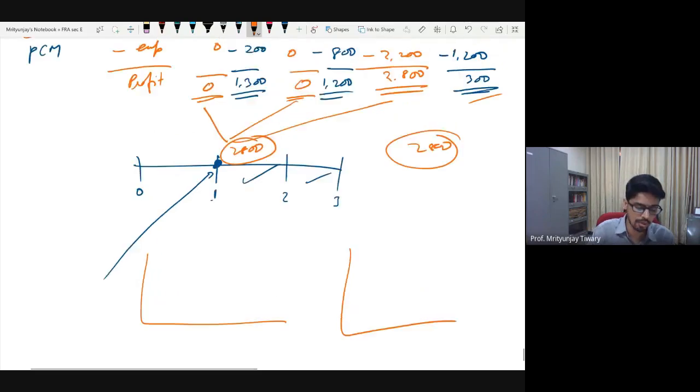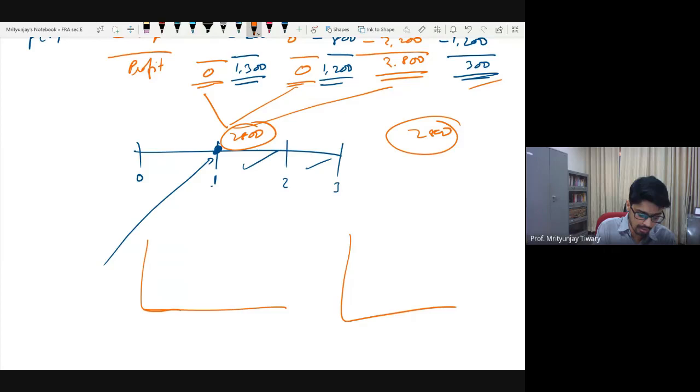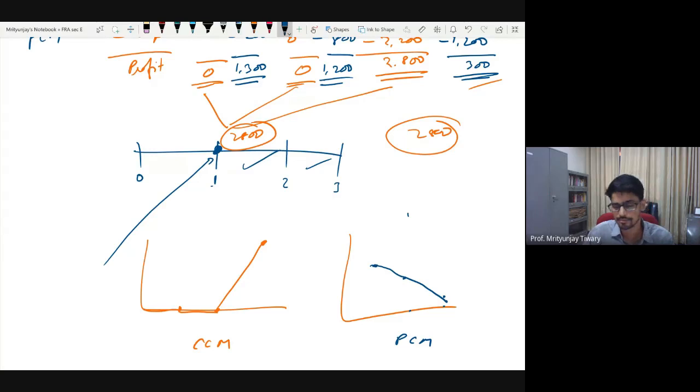If I wanted to plot this method, my profit would look like 0 in first year, 0 in second year, and 2,800 in third year. That is under the completed contract method. If I wanted to plot the performance under the percentage of completion method, how would it look? In first year, 1,300, in second year, 1,200, and in third year, 300. So the performance would look something like this.